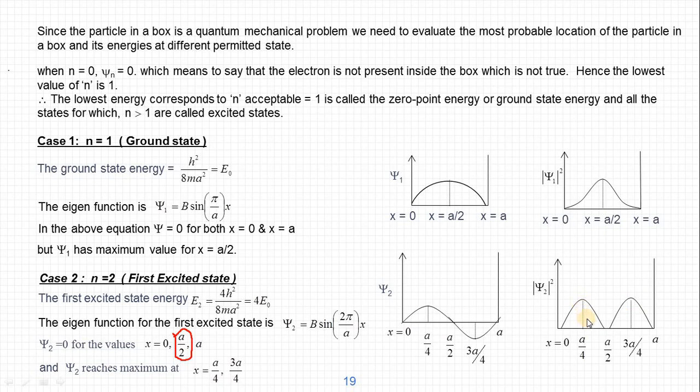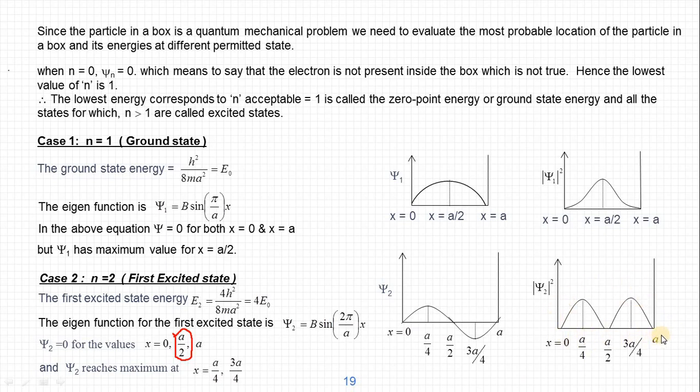That means that when the particle is in the first excited state, the probability of finding the particle is maximum at a by 4 or 3a by 4, not at a by 2. We will never find the particle at the center. When it is moving, we will find it either at a by 4 or 3a by 4, but we will never find it at the center. So the particle movement also appears to be something like discrete. So probability changes, and we will never find the particle at the center of the box. This kind of observation we can see only in case of quantum situations.